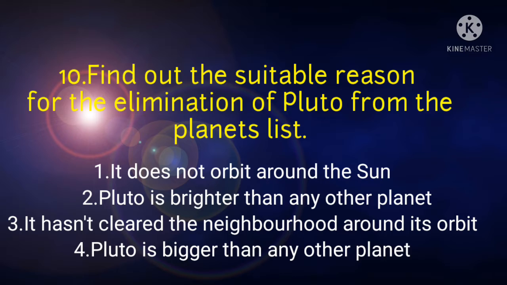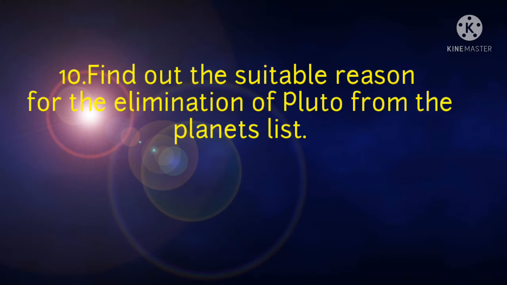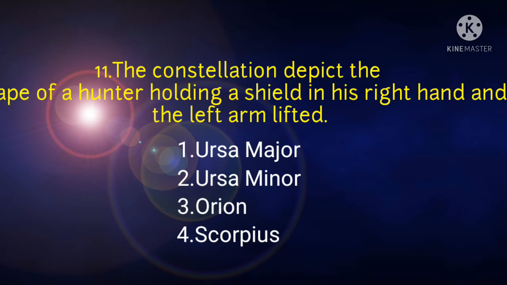The valid point is it has not able to clear the neighborhood around its orbit. So the correct answer is number 3, it has not cleared the neighborhood around it, so that it is eliminated from the planets list.